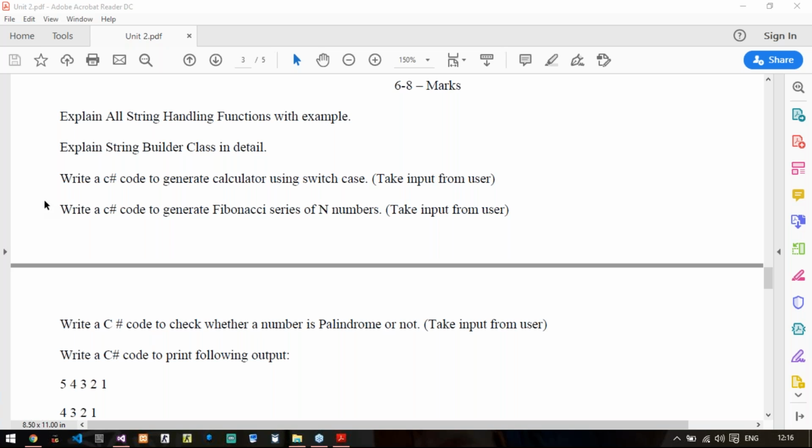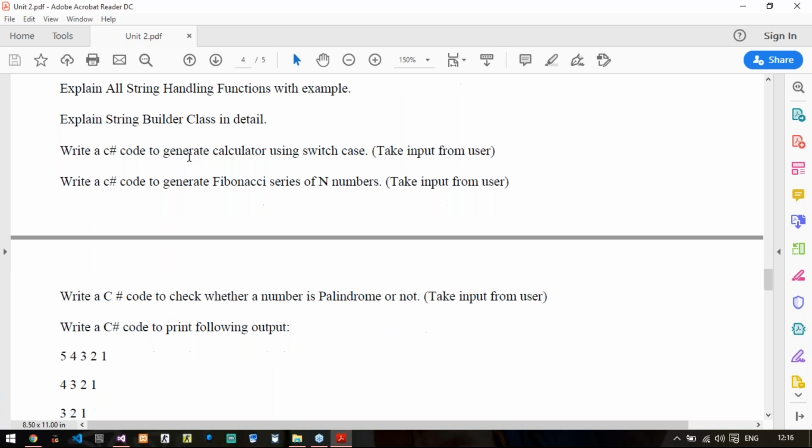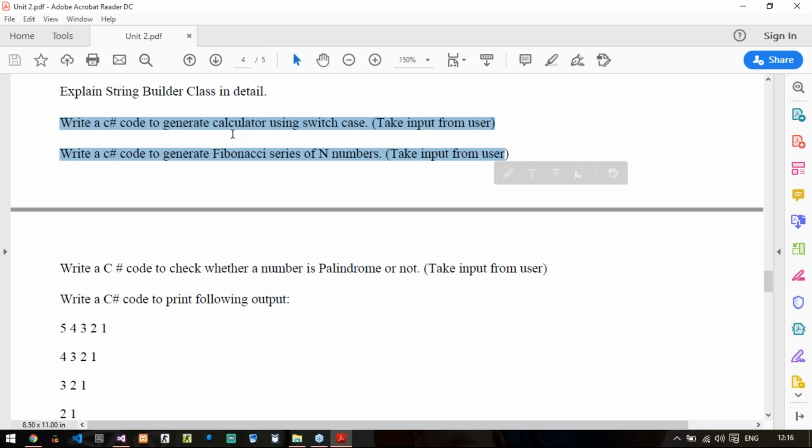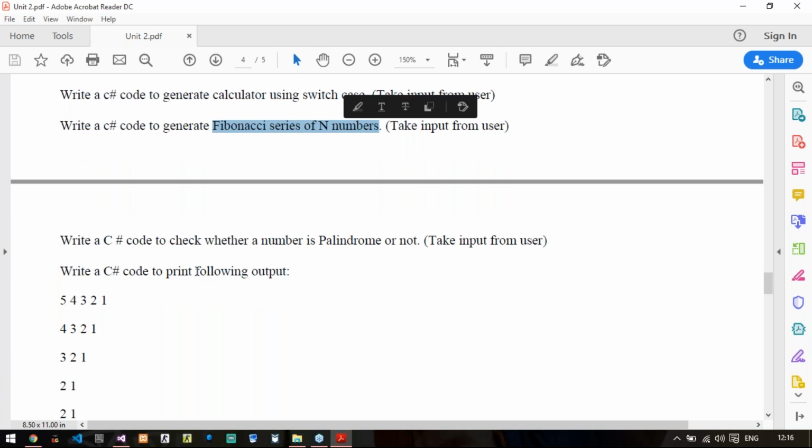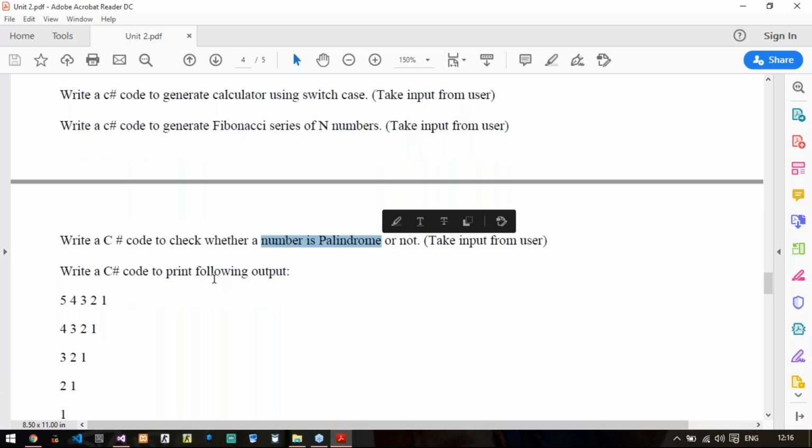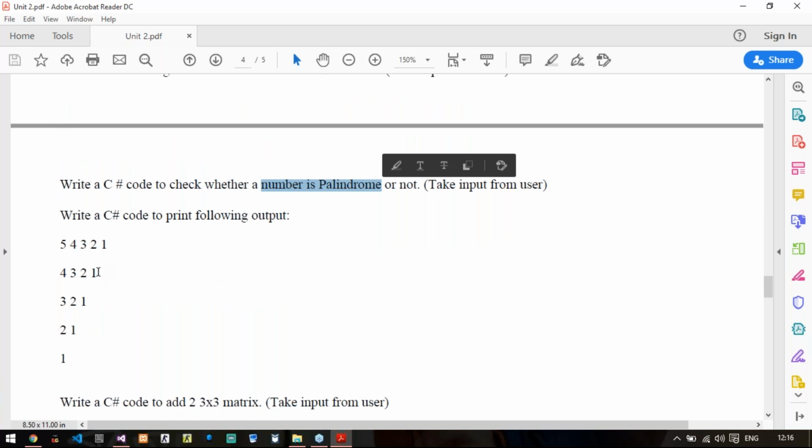Right, so moving back to this 6 to 8 marks question now. I've discussed these two questions. Then all the things are your programs. So these programs you need to remember. You have already done all the programs in your lab work: switch case calculator, Fibonacci series, palindrome, a pattern, and 3 cross 3 matrix.